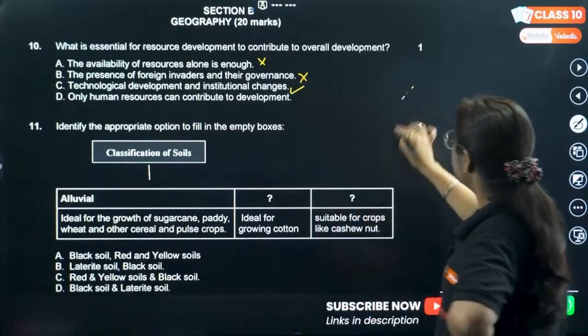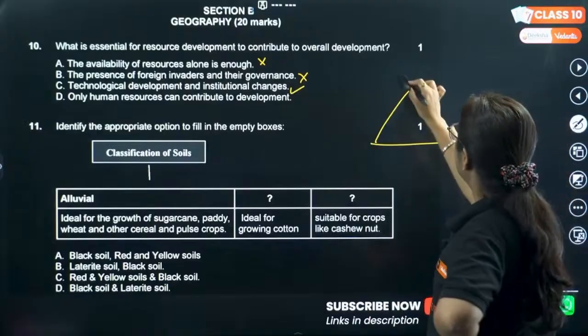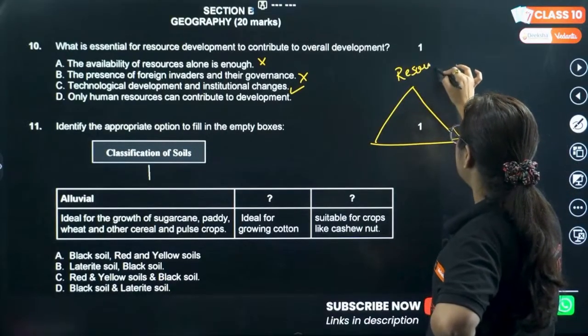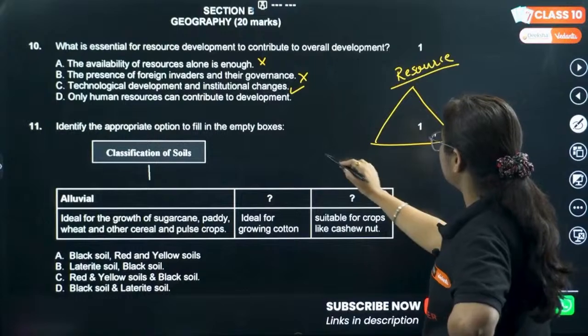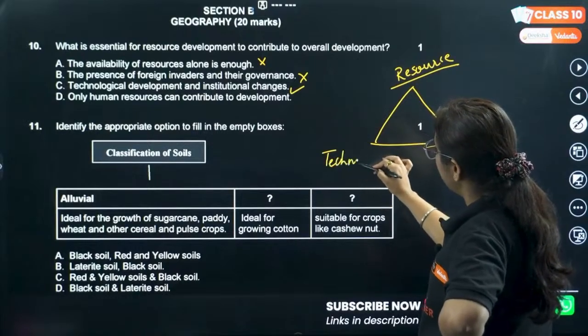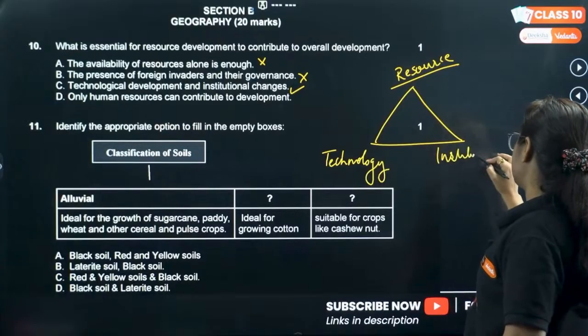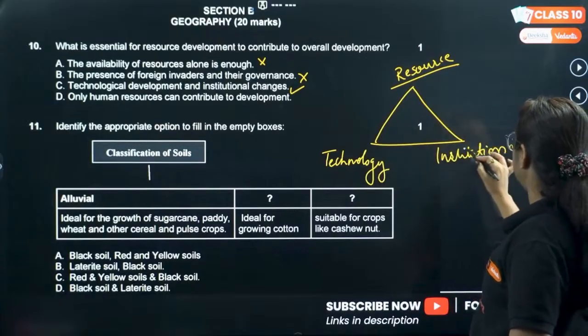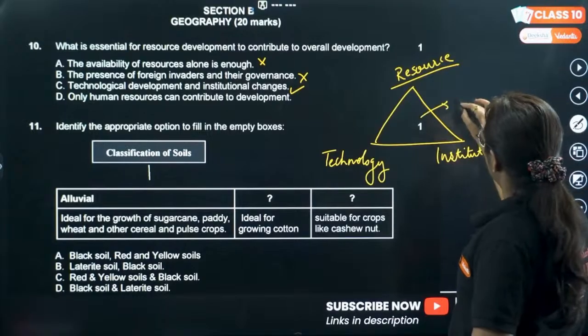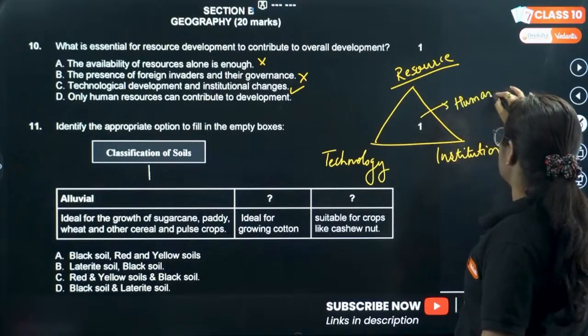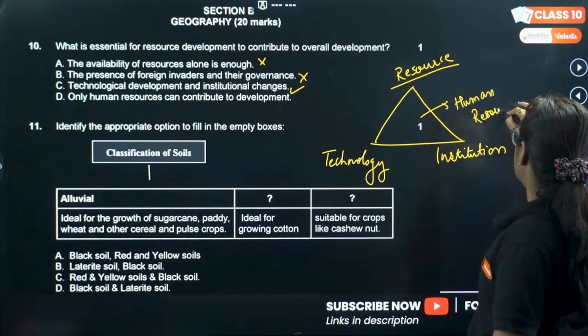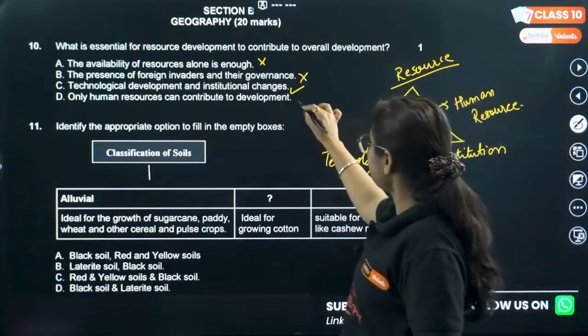Yes, my dear students, at the start of the chapter itself, they are saying that three things are very important. One is the presence of resources, then the role of technology as well as institutional setup, and all of these are possible with the presence of human resources. So the answer is C.